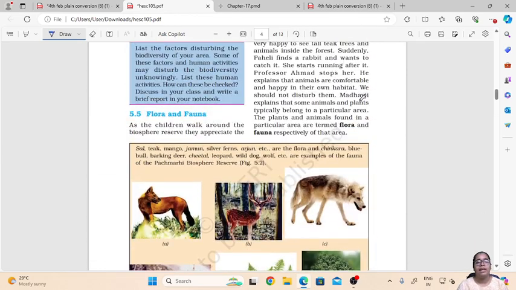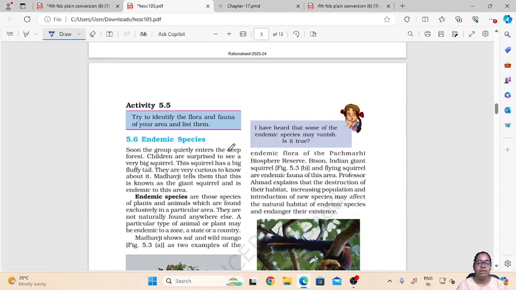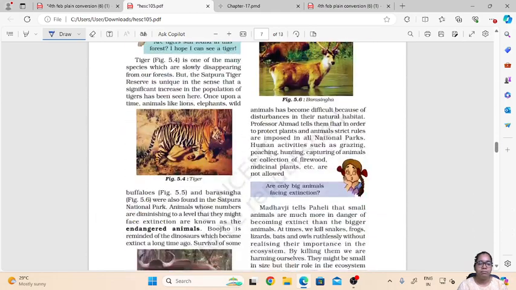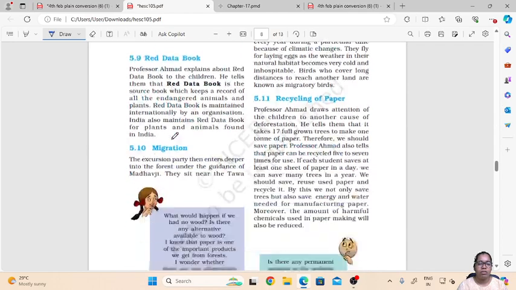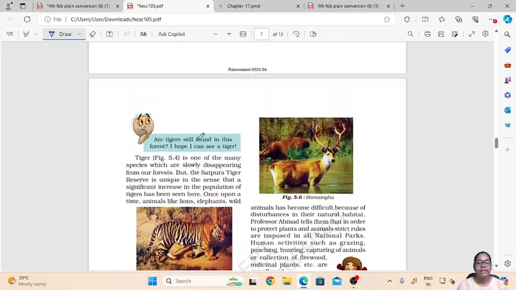Now this flora and fauna, based on their population and the number of species which are existing in that area, are further classified as endemic species and endangered species.